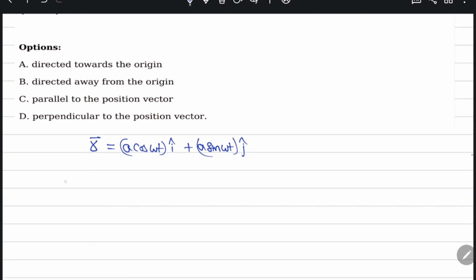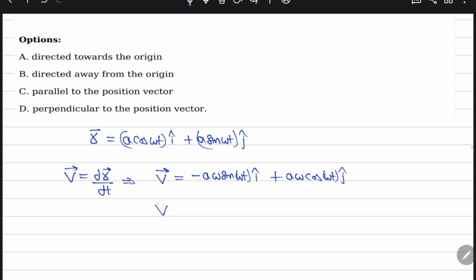Then the velocity of the particle is basically dr vector by dt. So v vector is equal to minus A omega sin omega t i cap plus A omega cos omega t j cap.